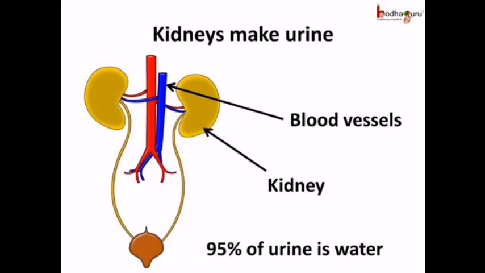The blood containing the waste is collected to the kidneys, and in the kidney the filtration takes place and the waste is collected in the form of urine. An adult human being normally passes 1 to 1.8 liters of urine per day, and the urine contains 95% water, 2.5% urea, and 2.5% other waste products.